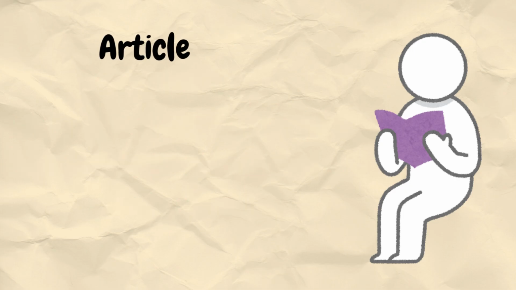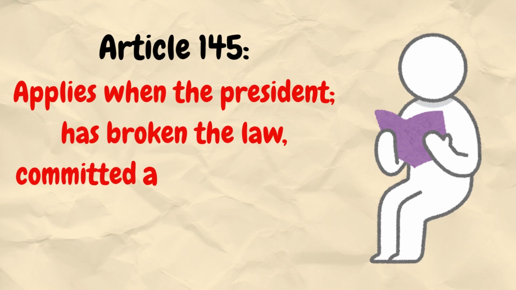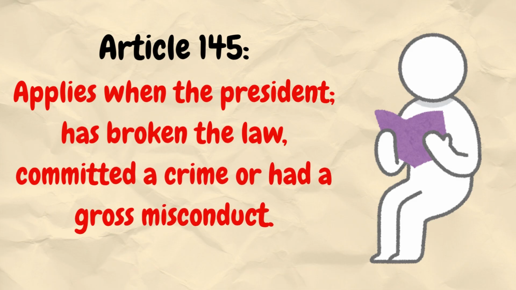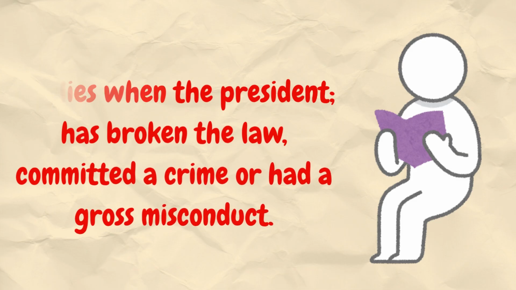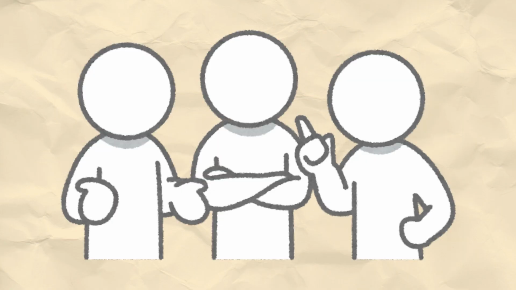Route 2, Article 145, removal by impeachment. This applies when the president has broken the law, committed a crime, or behaved with gross misconduct. Today, we will cover both routes fully, but we will start with the one that carries the most weight, impeachment under Article 145. Under Article 145, a member of the National Assembly may move a motion for the impeachment of the president on three grounds.